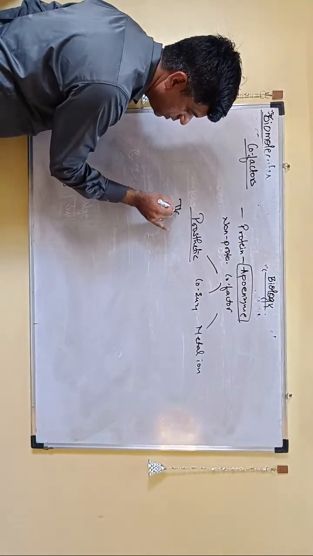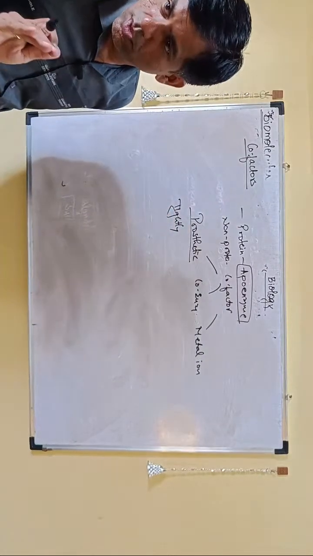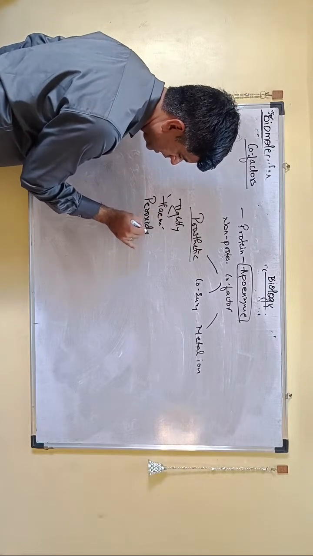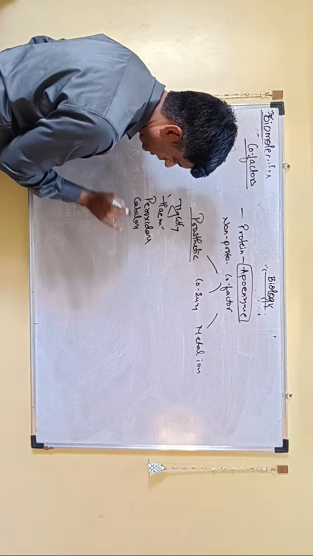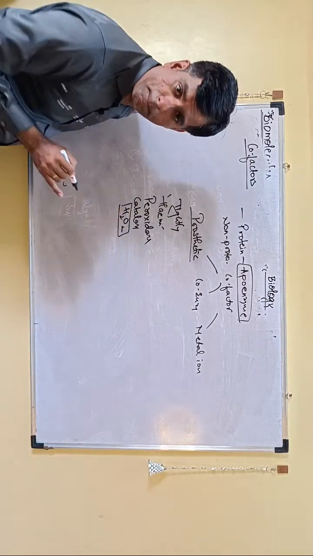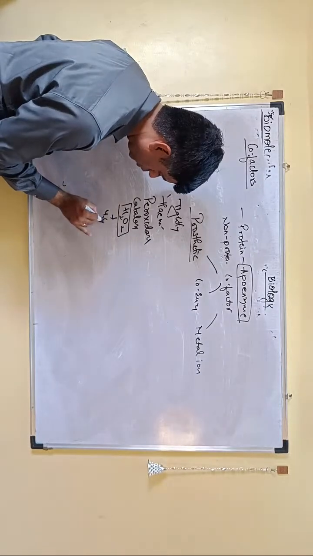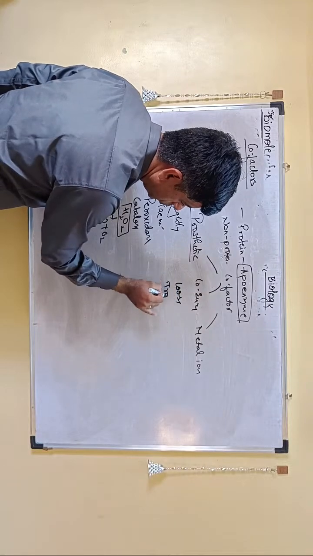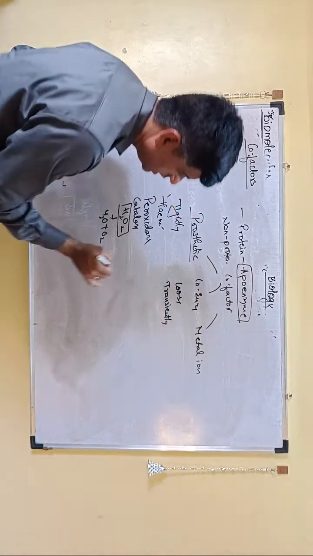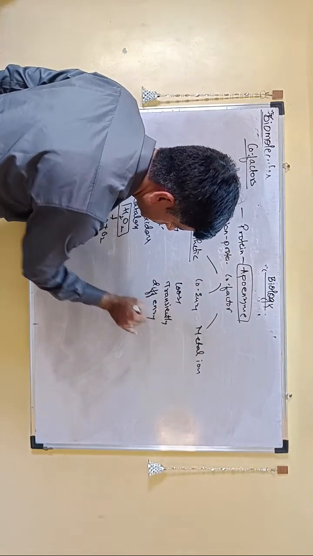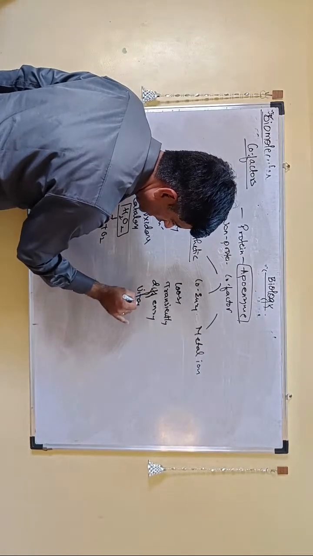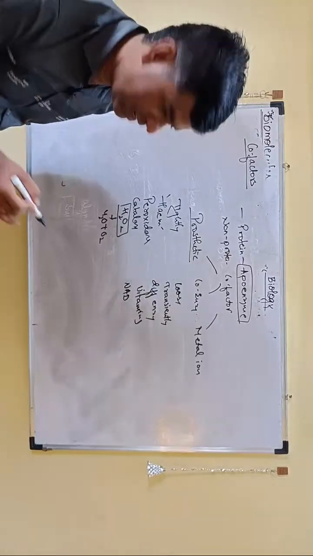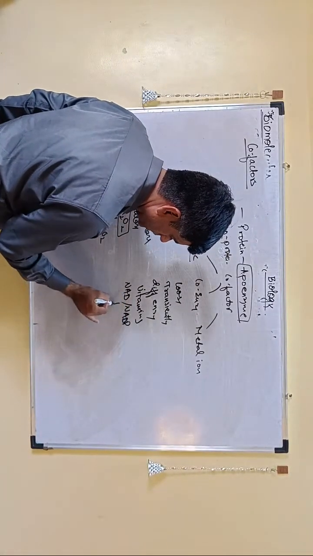So prosthetic group is tightly bound, cannot be removed. एग्जाम्पल कौन सा ग्रुप दिया उन्होंने? हीम ग्रुप, in which enzymes peroxidase and catalase, which are actually catalyzing the breakdown of hydrogen peroxide to form H2O and O2. Coenzyme is loosely bound, transiently bound, generally bound when the reaction is taking place. They can be part of different enzymatic reactions also. Most of them they have told are vitamins. Example, nicotinamide adenine dinucleotide, NAD and NADP. And the vitamin present in this is niacin.